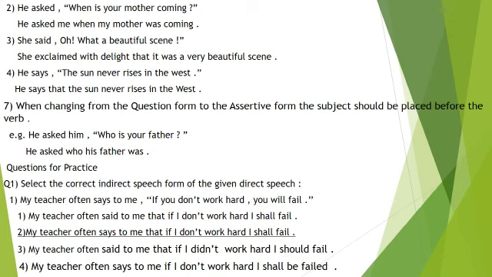My teacher often said to me that if I didn't work hard, I should fail. 4. My teacher often says to me, if I don't work hard, I shall be failed. Out of the 4 options, option number 2 is the correct answer. My teacher often says to me that if I don't work hard, I shall fail.